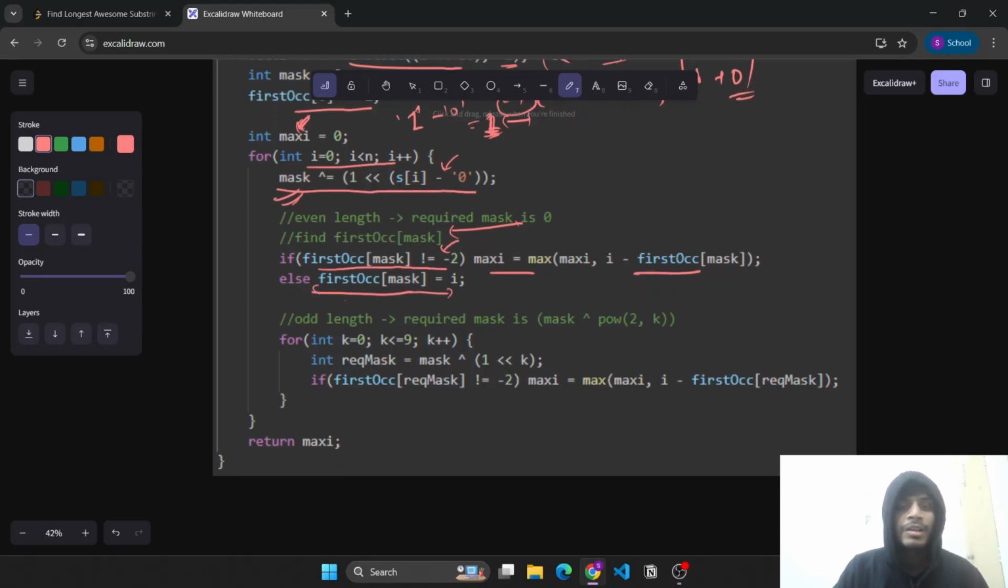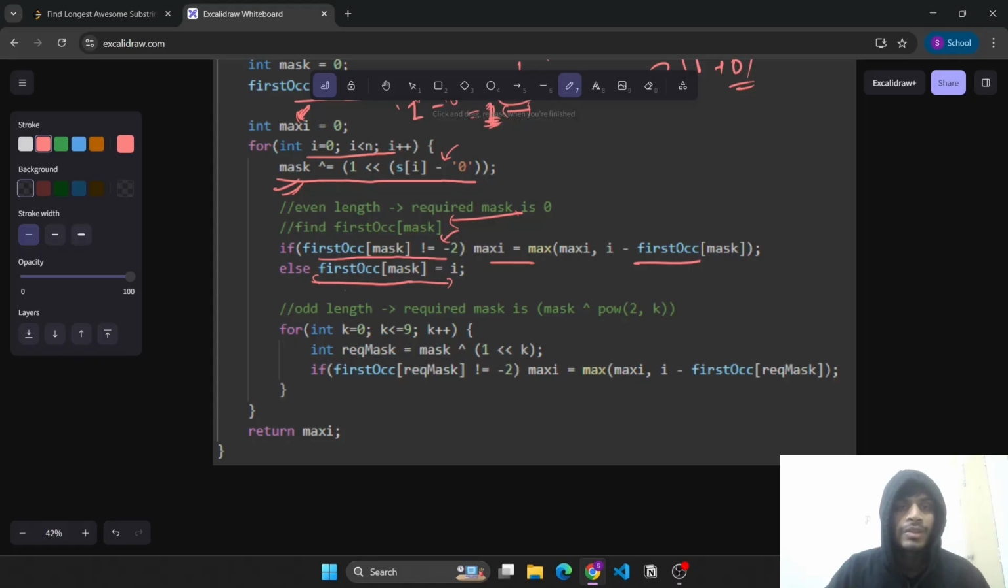Now for the odd length, the required mask is the current mask XOR 2 to the power k, and k will go from 0 till 9. And again we check whether this required mask has existed before. If it has, then we'll update maxi with i minus first occurrence of required mask, and finally return maxi.